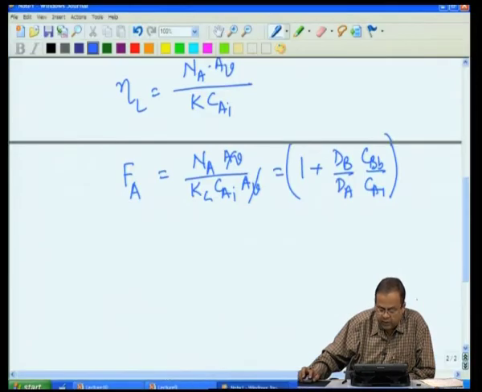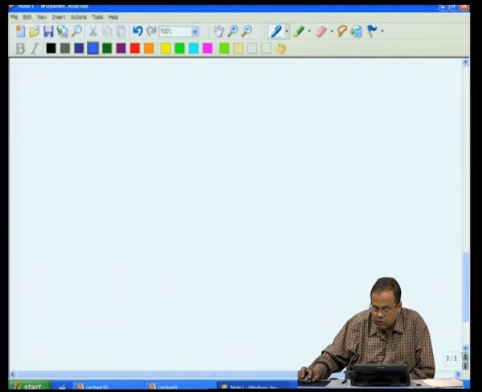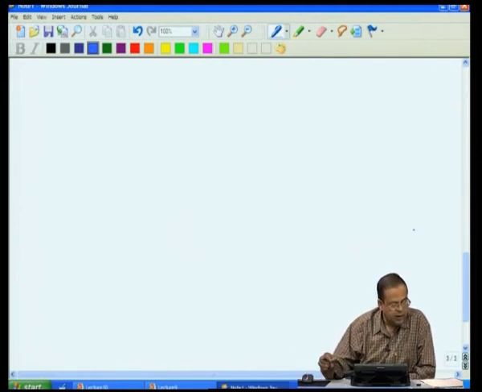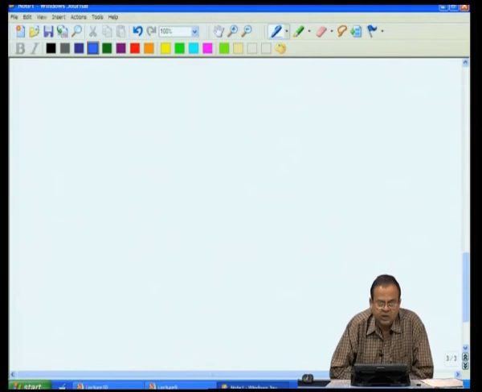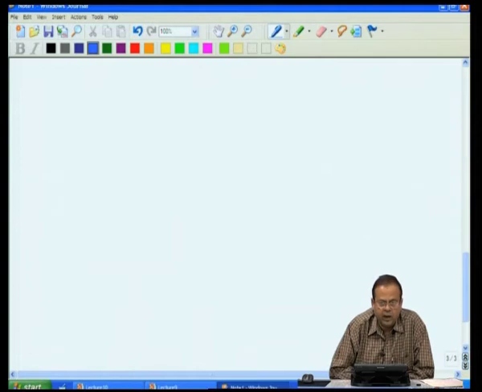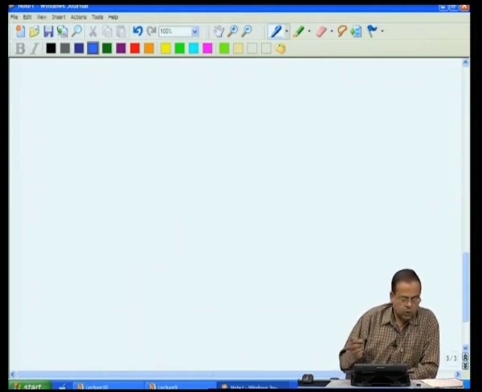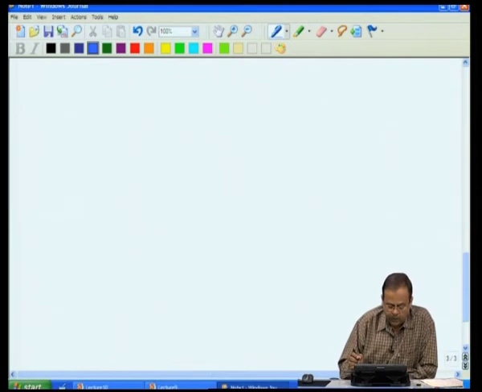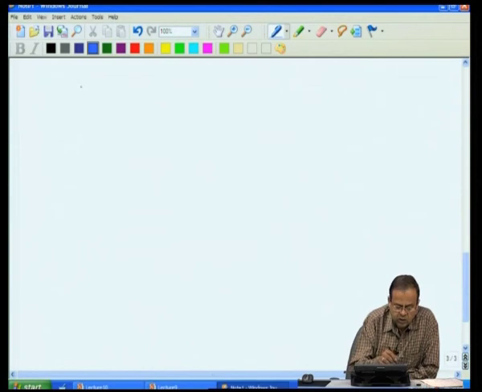So, now given this background, let us start discussing the reactor design, and we will start this by considering simple mass balances and energy balances for stirred tank reactors, tubular reactors and so on. So, we will just take a brief overview of these design equations and then move on to the actual examples of few reactor behavior.